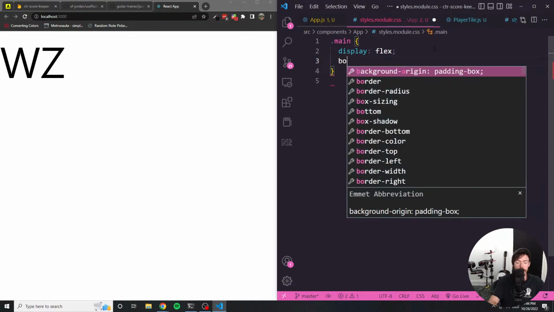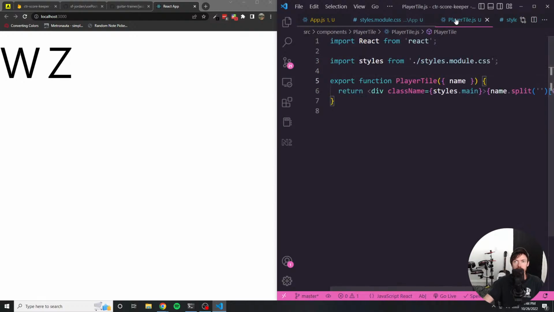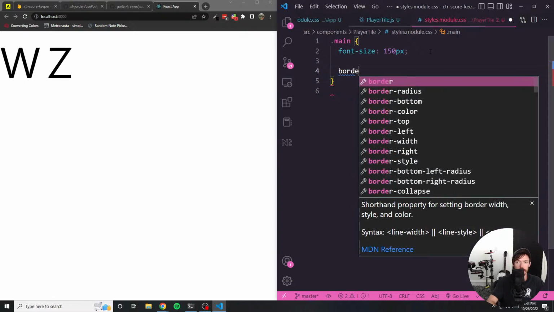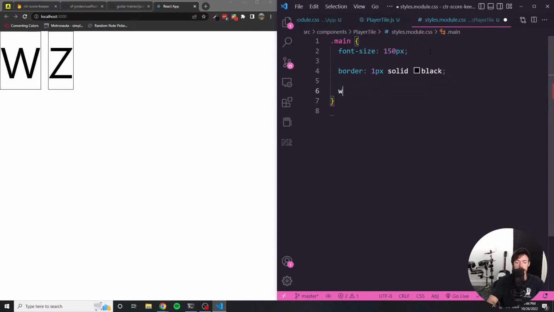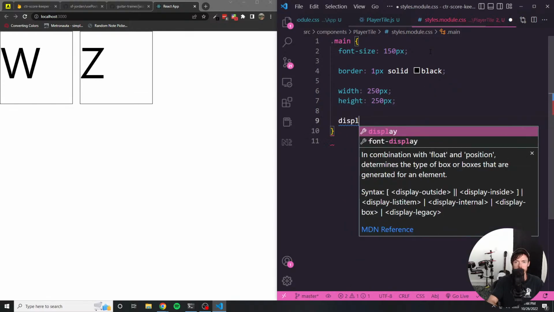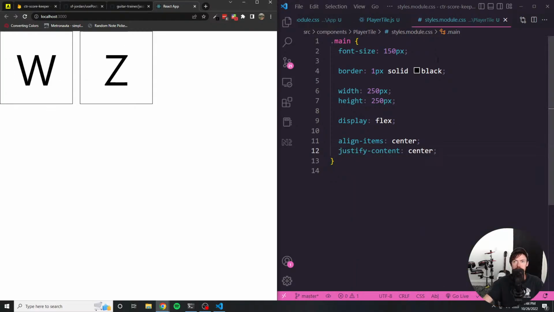Let's add a gap. Let's do a gap of 25 pixels. How about that? And then on the player tile side, let's add a border of 1 pixel solid black. And I'll change this shortly, but let's do a hard-coded width of 250 pixels and a hard-coded height of 250 pixels as well. And let's set the display of these tiles to flex. And let's do align items center and justify content center. So now both of these are displaying directly in the center.